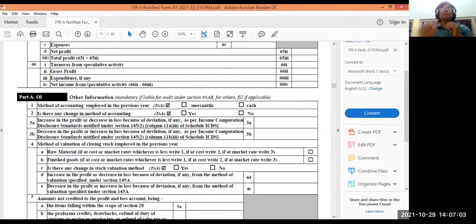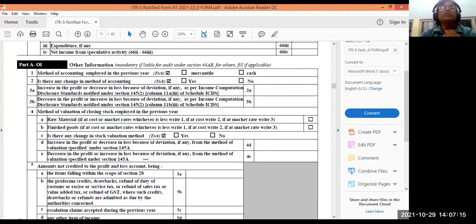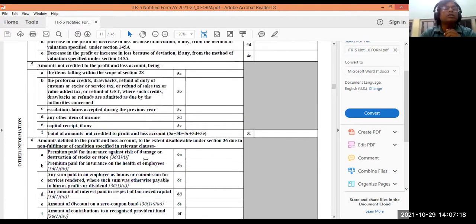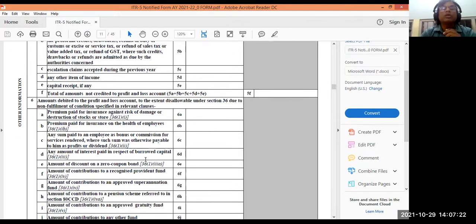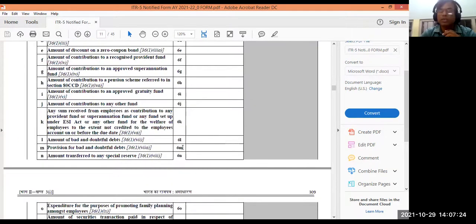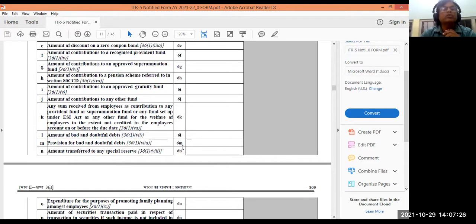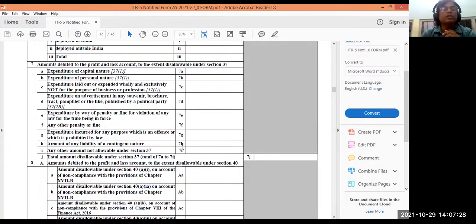If there is a change in method of accounting, see, there are two systems of accounting: cash basis and mercantile basis. So which basis you are following, and is there any change from the basis of the earlier year to this year, you have to mention that if there is any change. So this is about all other information. Many things will be coming. You write about these things here as per this format. So they are giving the schedules this way.